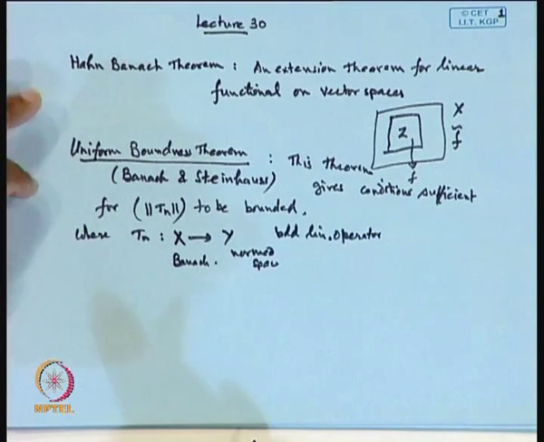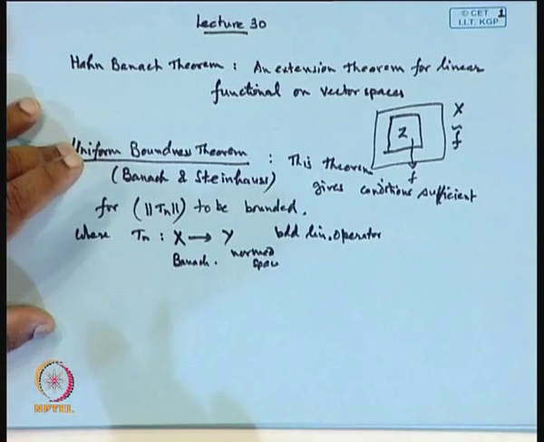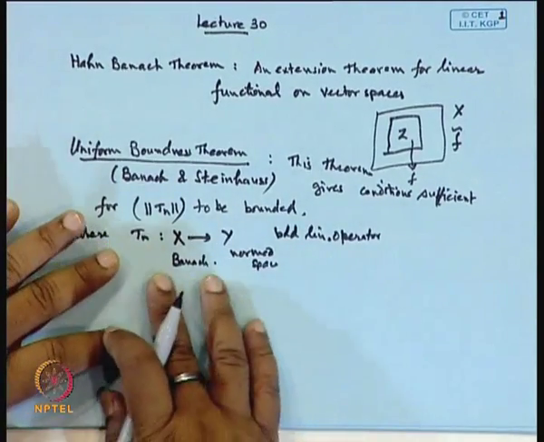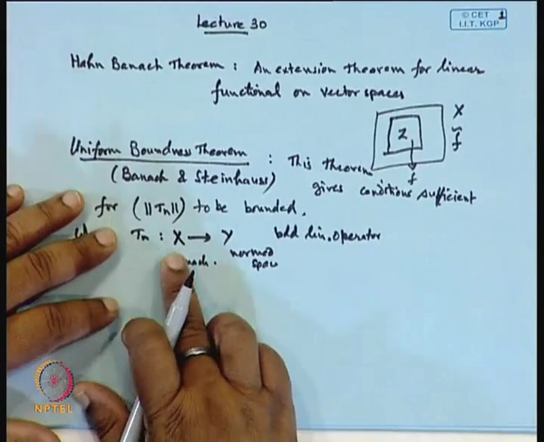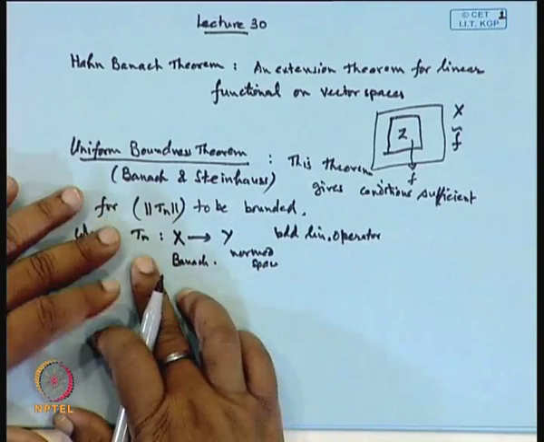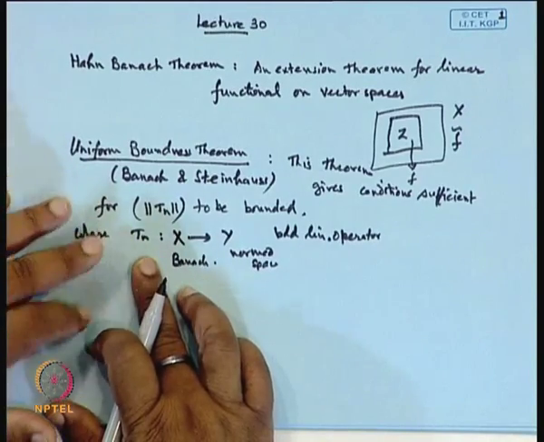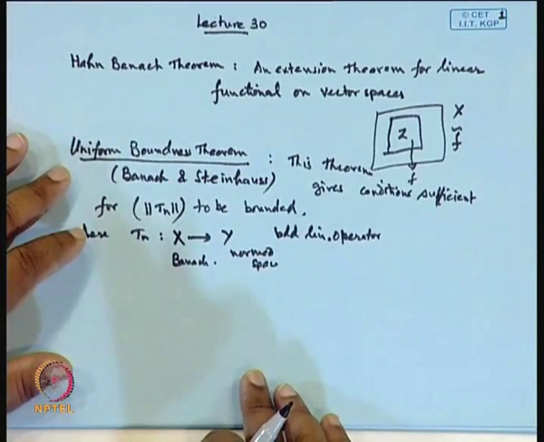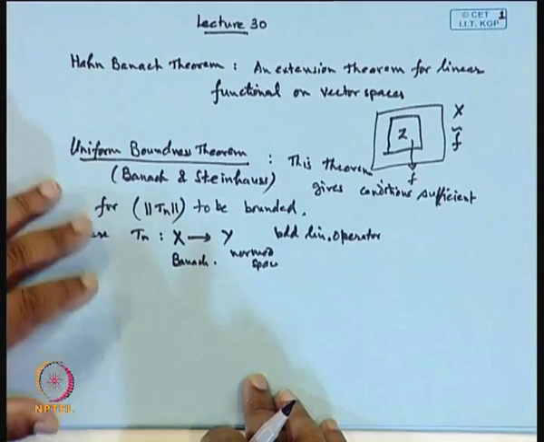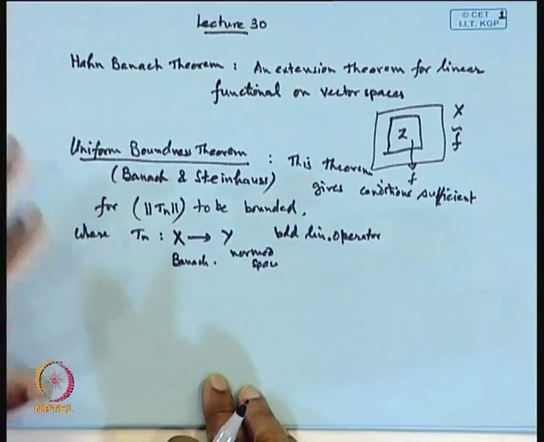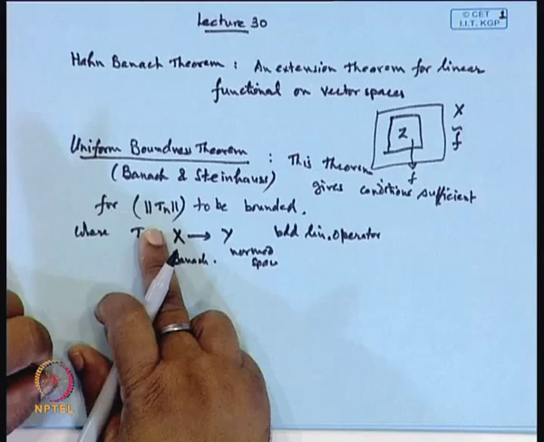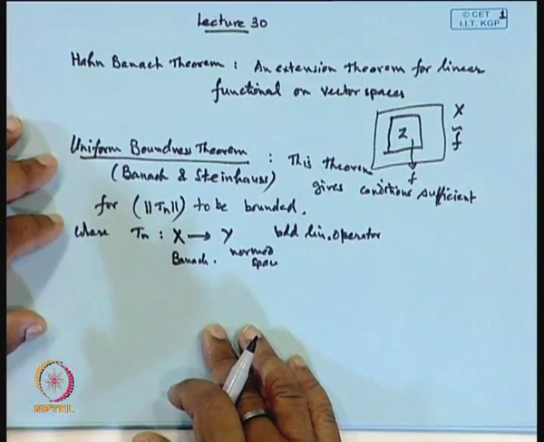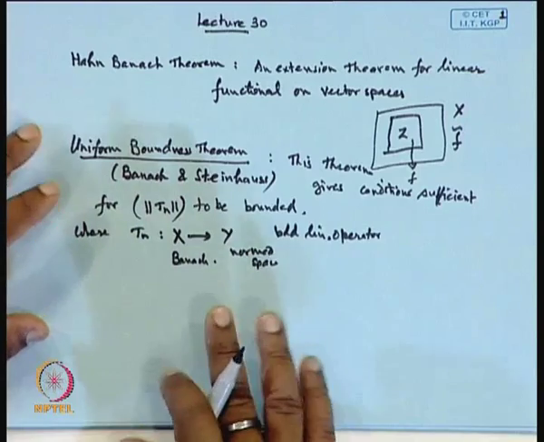So, this result basically gives you the sufficient condition for the norm of T n to be bounded. In fact, what is to be shown in this case is, if T n is a sequence of bounded linear operators from a Banach space X to a norm space Y, which is pointwise bounded, then a sufficient condition is obtained by this uniform boundedness theorem by Banach and Steinhaus, so that the norm of the sequence T n becomes bounded. So, under what sufficient condition the T n becomes uniformly bounded. That is why it is also known as the uniform boundedness theorem, and this theorem has a tremendous application.